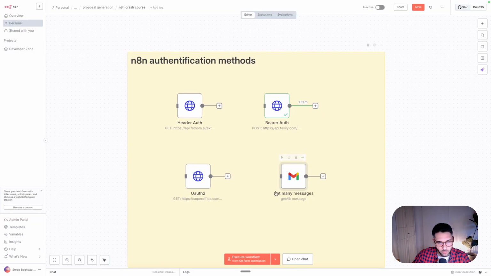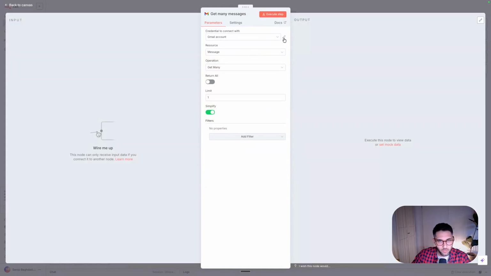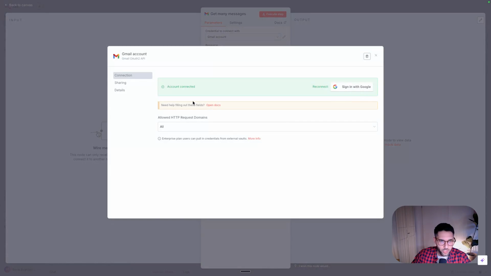If you look at Gmail, let me show you how Gmail is connected. As you know, n8n made it so much easier. You can just literally sign in and then you are connected. But under the hood, they are using the OAuth 2 API authorization and authentication.